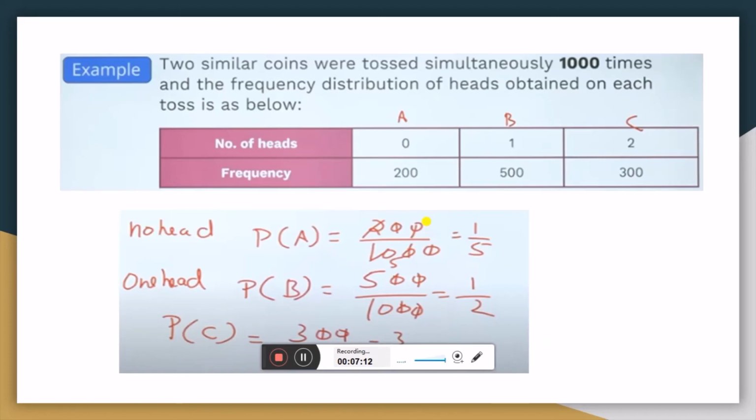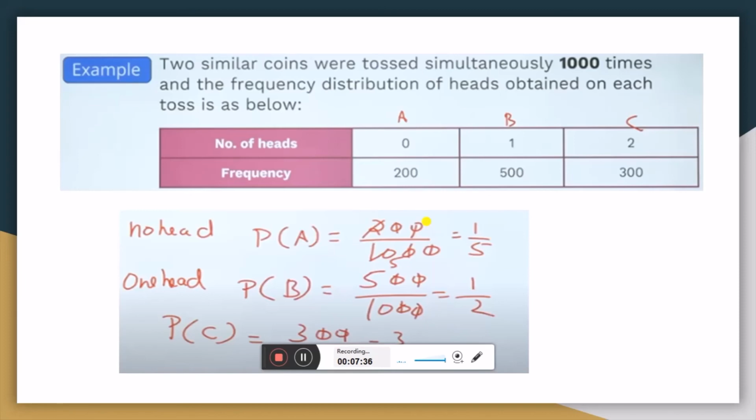Let us take one more example. Two similar coins are tossed simultaneously 1000 times and the frequency distribution of the heads obtained on each toss is given below. Number of heads and frequency. If 0 heads, then the frequency is 200. If 1 head, then the frequency is 500.